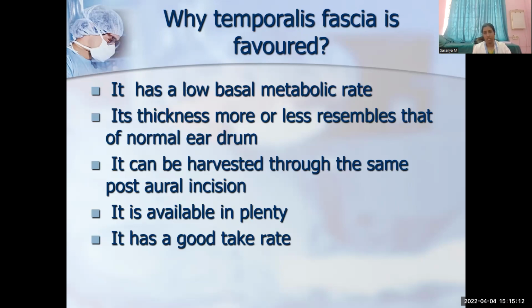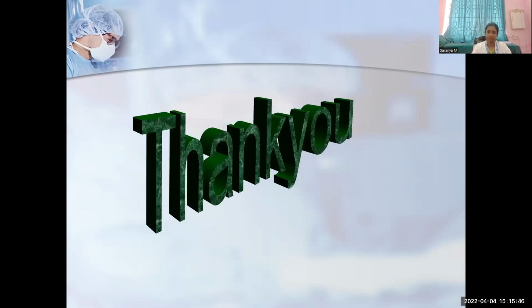It is plentiful. Even for revision surgery we can take a temporalis fascia graft, and the compliance is very good and it has a good uptake rate compared to the other grafts. In case of cartilage, we can harvest it from the tragal cartilage or conchal cartilage, but it is very much thicker compared to fascia, and there is an incidence of hearing being hampered post-operatively.